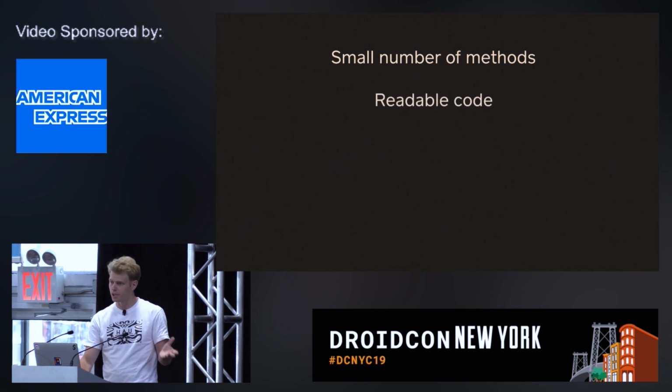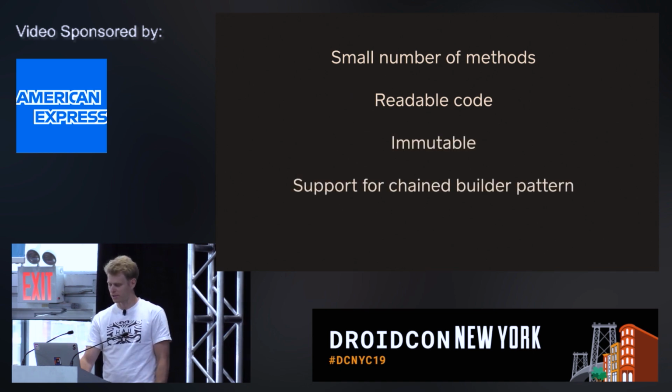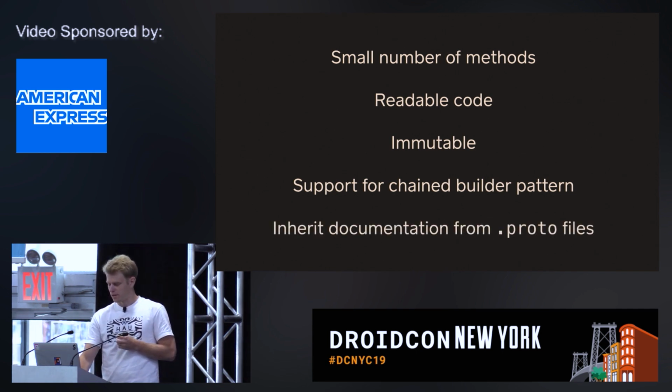We wanted the code to be readable, as close as it would be if you were writing the code yourself, or better. We wanted to embrace immutability. Support for the builder pattern, especially in Java. And all the documentation that would be in the proto file would have to be in the generated code.